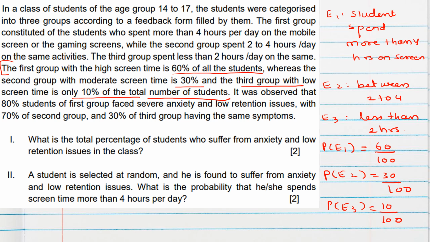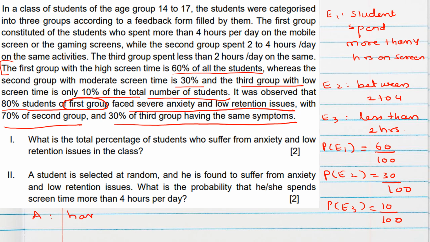Now it was observed that 80% students of the first group faced severe anxiety and low retention issues, 70% of the second group and 30% of the third group having the same symptoms. So A event we can assign here: A event means facing anxiety and low retention.